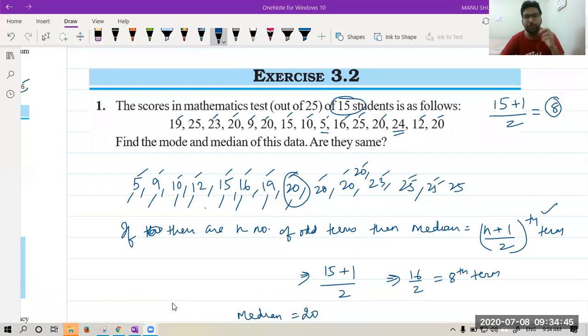Okay, good beta. Now you have got the formula, (n plus 1) by 2th term. In case you forgot the formula, the best way is to make half on the left, make half on the right. Whatever is remaining in the middle is the median. I hope you got this, all of you. You got both the ways, by formula as well as normal grouping. I hope you all got this.